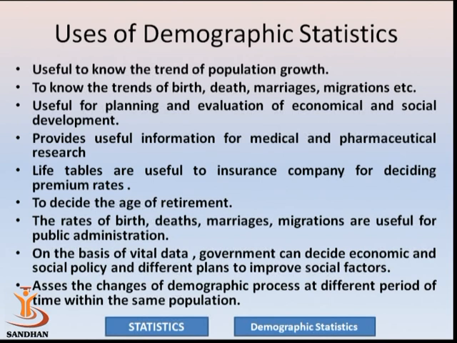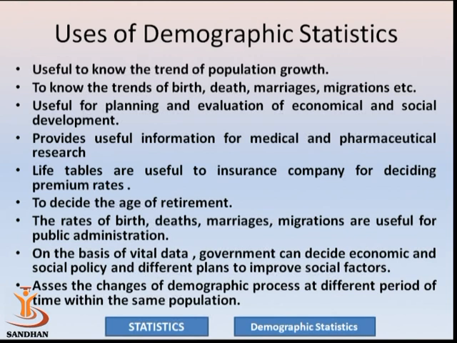As I said, if there are more births and the 0 to 14 age group is larger, then the government has to take some decisions, like in which area to open a school and in which area to open a college. If the population of 15 to 20 or 25 is going to be larger in future, as we expect from the birth dates, marriages, and migrations, then the government can decide how many new colleges should be established or how many new seats should be added in the colleges.